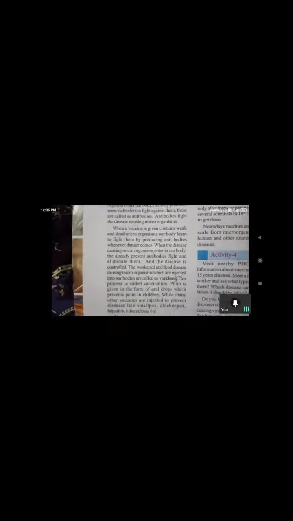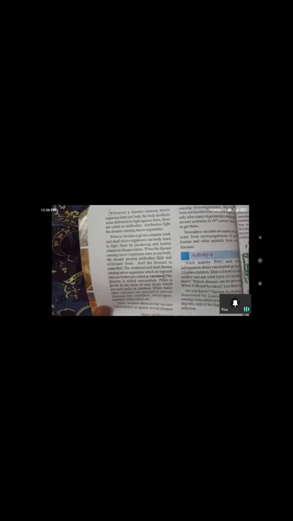Whenever a disease causing microorganism enters our body, the body produces some defenders to fight against it. Those antibodies fight with the microorganisms, and the disease causing microorganisms die in that fight. Those defenders we call antibodies. So in our body antibodies exist to fight against disease causing microorganisms.